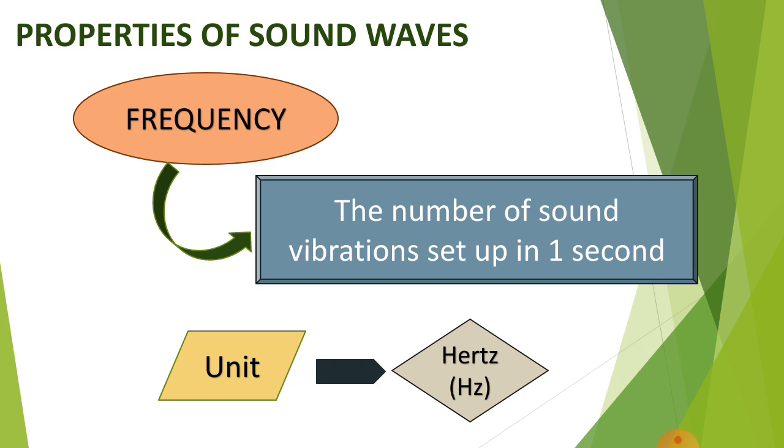The number of sound vibrations set up in a second is frequency. Its unit is hertz. If a drum is being beaten and it vibrates 10 times in 1 second, then the frequency is 10 hertz, because in 1 second it is vibrating 10 times.